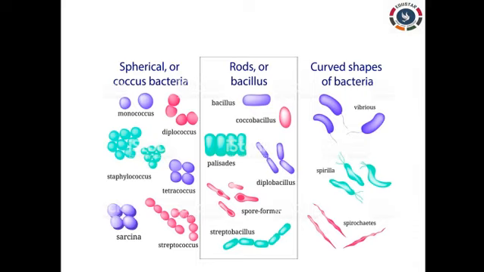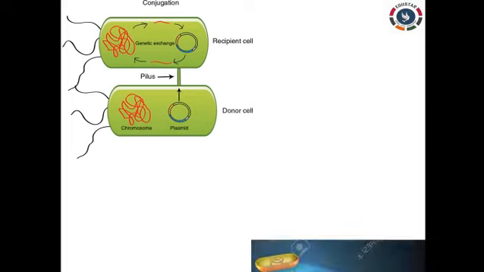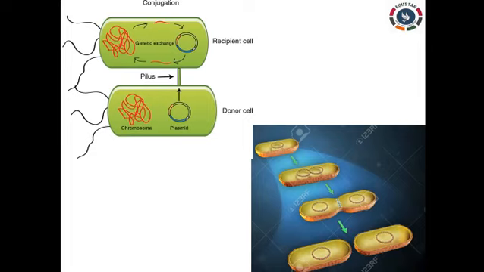The next one is reproduction. How does the reproduction happen? We know that the reproduction of bacteria mostly happens by asexual means, and some by sexual means. First we will see asexual reproduction.